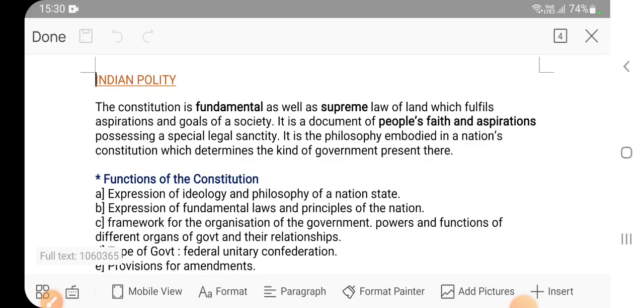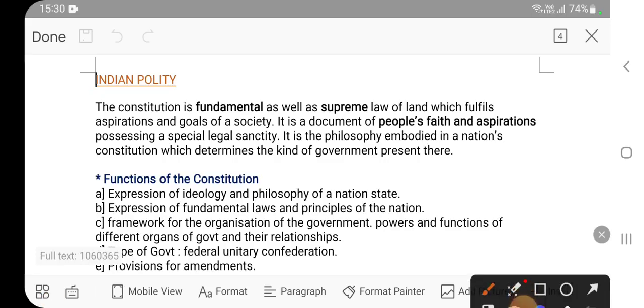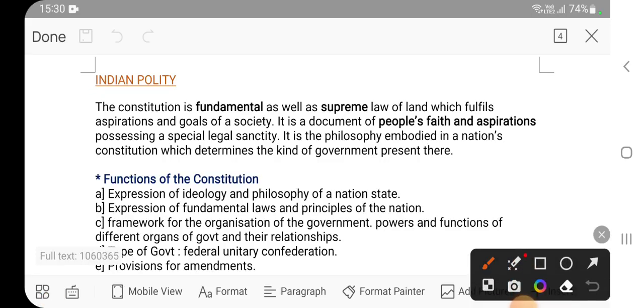Before we start, what do you understand by the word polity? Before starting with Indian polity, we will first understand the meaning of the word polity. The word polity relates to the organization which governs the people. It means how people are governed.